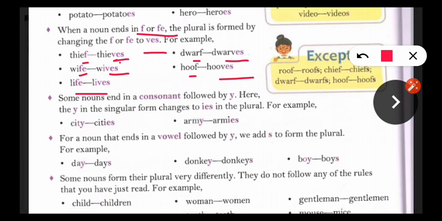Some nouns end in a consonant followed by y.